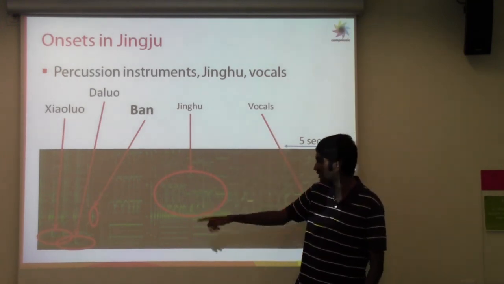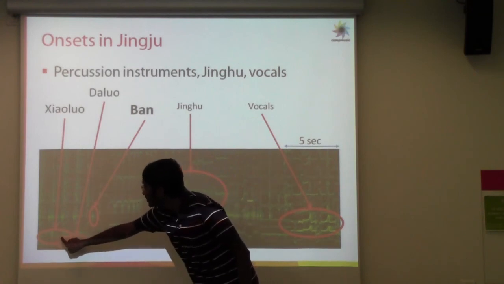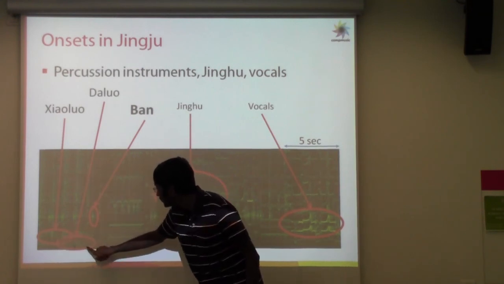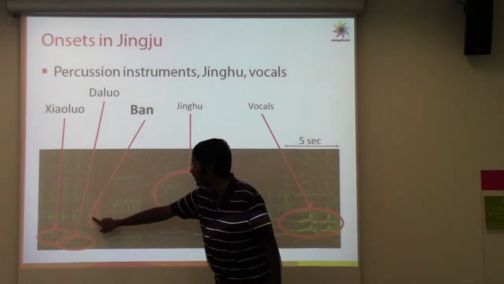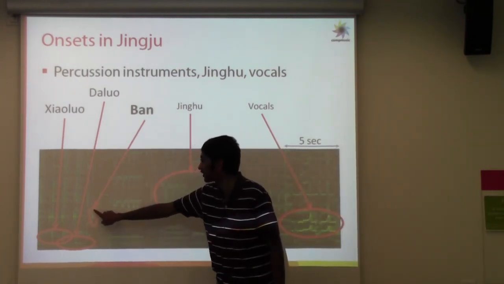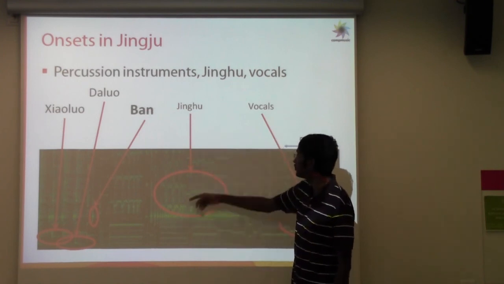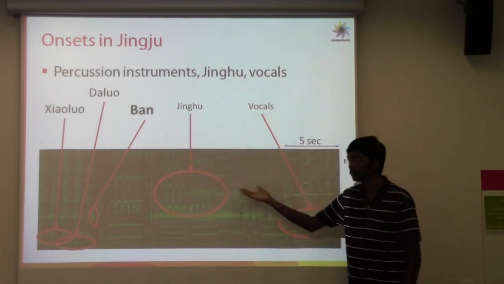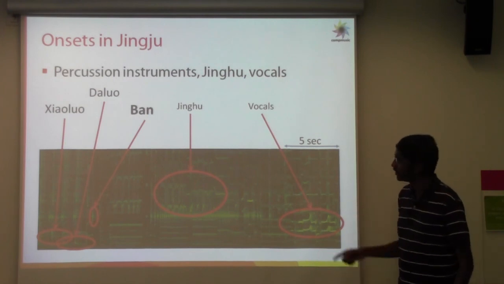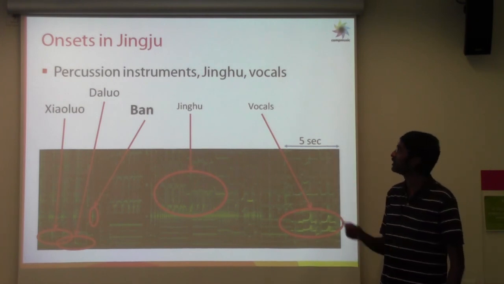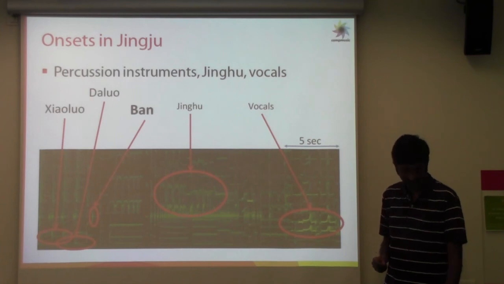As we saw, Chualo has a rising pitch profile, and the Dalo has a falling pitch profile, whereas the Ban has a localized spectral presence here. And then we have the Chinku, which is melodic, and you can see the contours, and then the voice starts, of course. In this tutorial, we'll focus on the Ban onsets and see how we can get them.